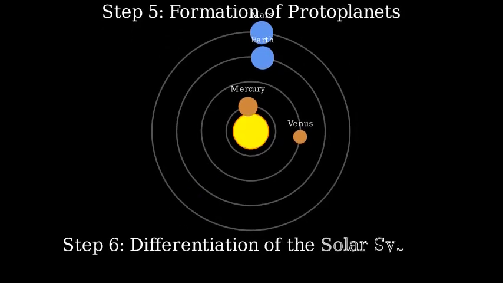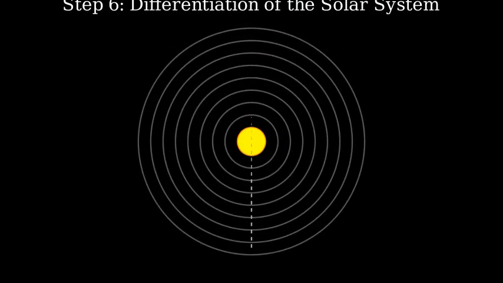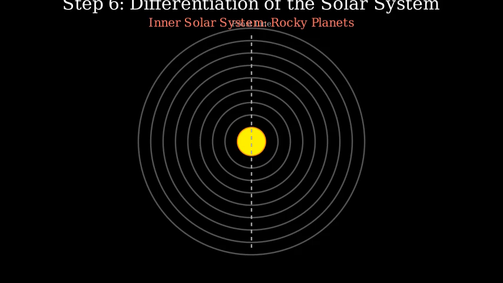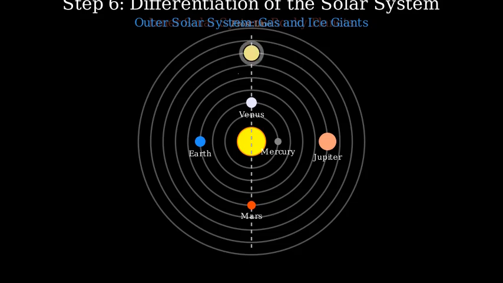Step 6, differentiation of the solar system. As the protoplanets grew, a clear distinction emerged between the inner and outer regions of the solar system. In the inner solar system, close to the sun, it was too hot for volatile substances like water and gases to remain solid. This led to the formation of the 4 terrestrial or rocky planets: Mercury, Venus, Earth, and Mars. In the outer solar system, beyond what's known as the frost line, it was cold enough for ices and gases to condense. This allowed the outer planets to grow much larger, forming the gas giants Jupiter and Saturn, and the ice giants Uranus and Neptune.